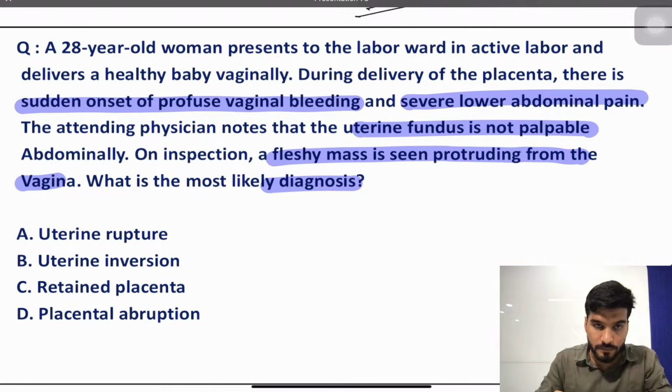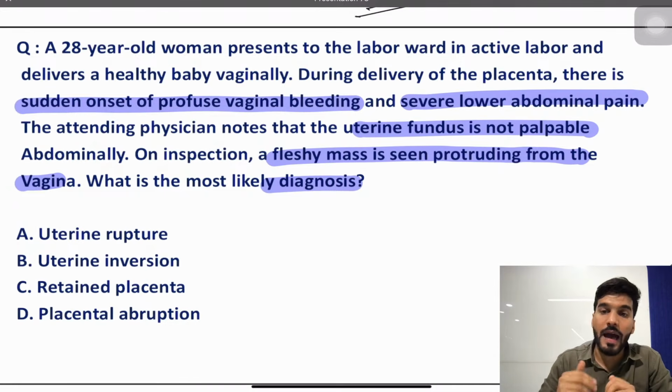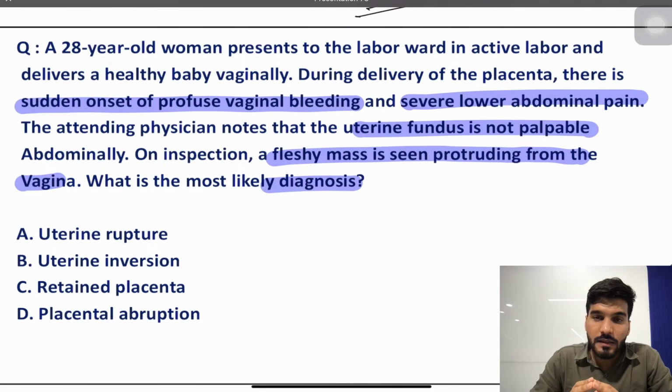So you have a 28-year-old mother present in the labor ward in active labor. The latent phase and active phase of labor I've already discussed. Now she delivers a baby. During the delivery of the placenta, you see a sudden onset of bleeding, a rush of blood.